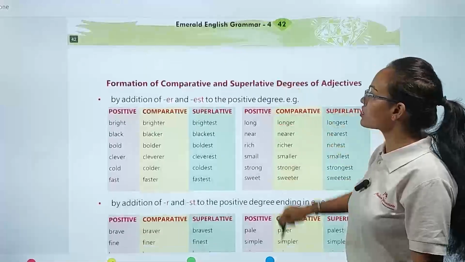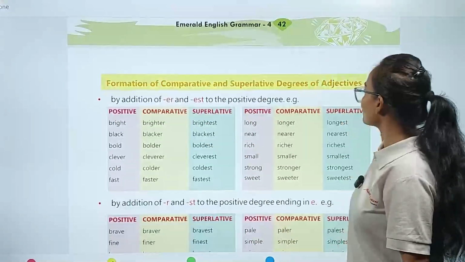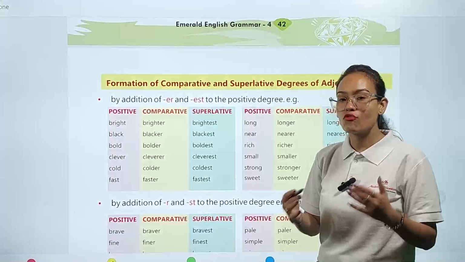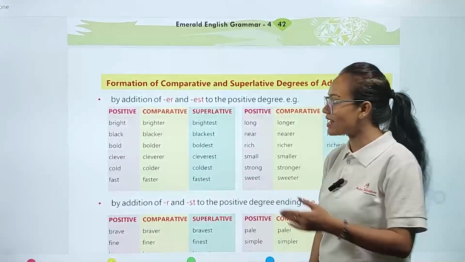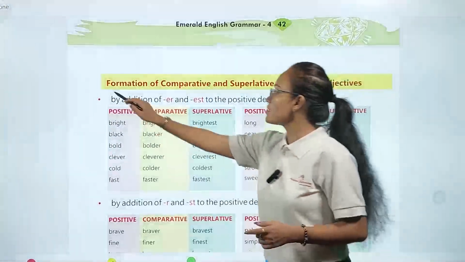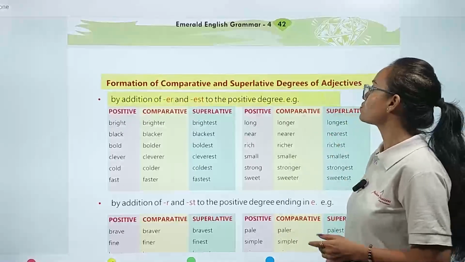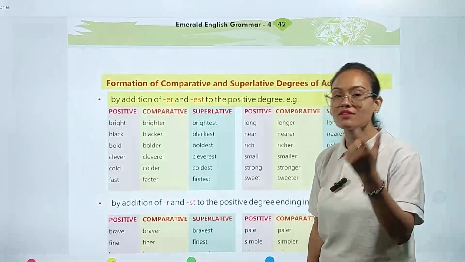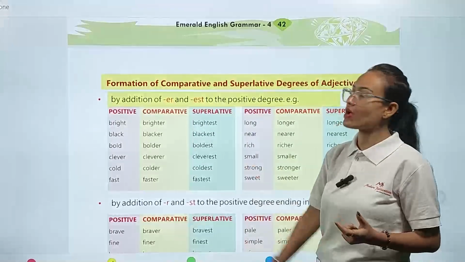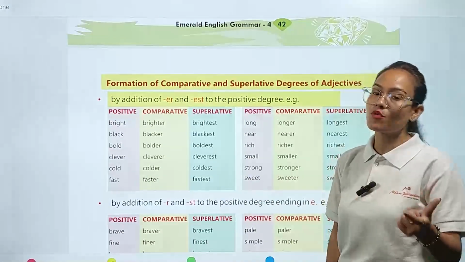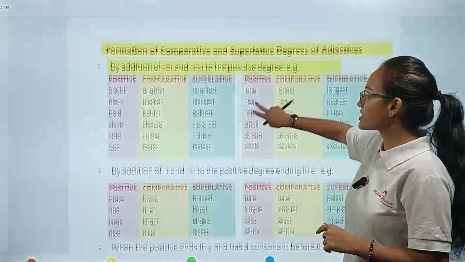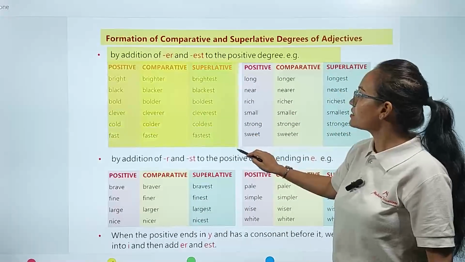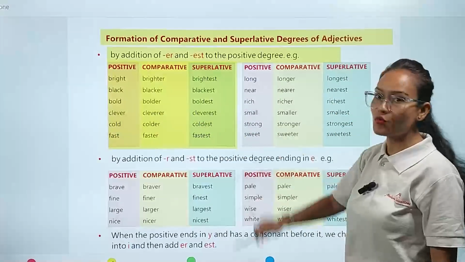Now, my dear student, we are also going to see the formation of comparative and superlative degrees of adjectives. Here we are going to see in what way we form the comparative and superlative degrees of adjectives. Okay, so the first rule is by adding -er or -est to the positive degree. If we are going to form a comparative and superlative degree of a word, then we add -er or -est to the positive degree. So example, you can see, my dear student, this is the positive, this is our comparative, and this is superlative.